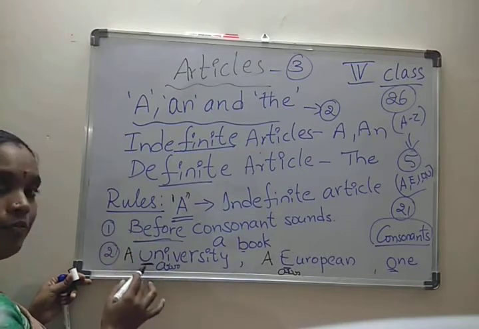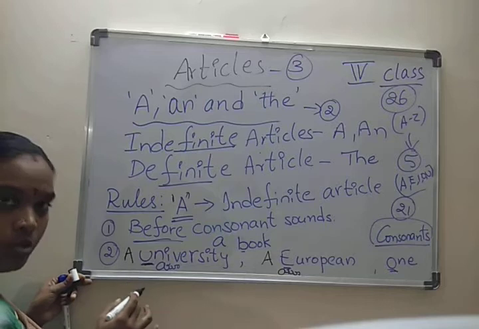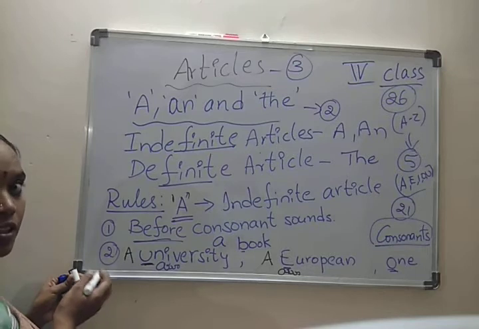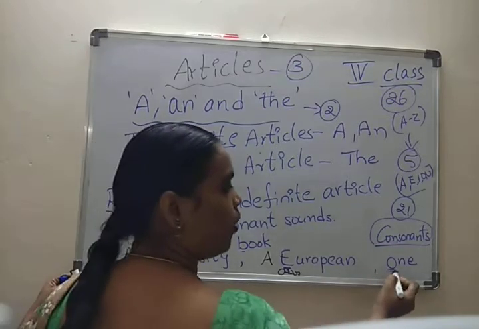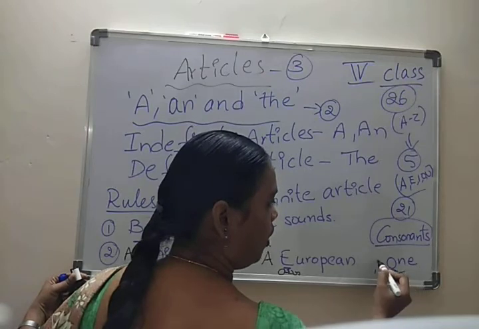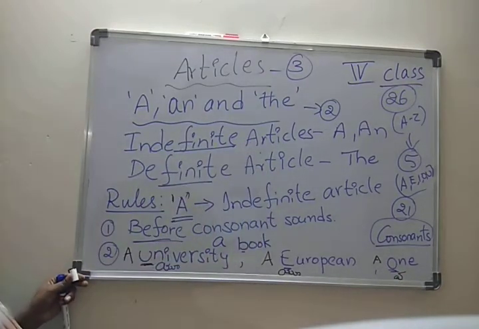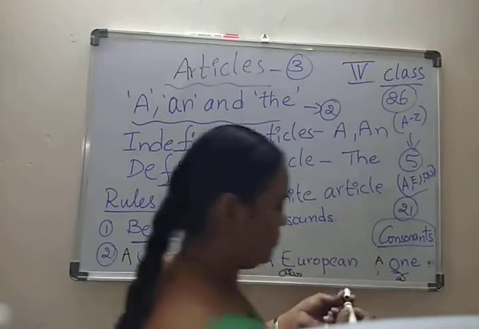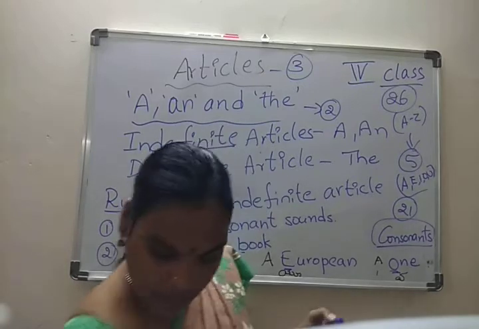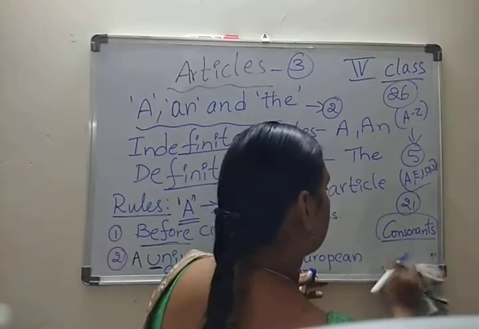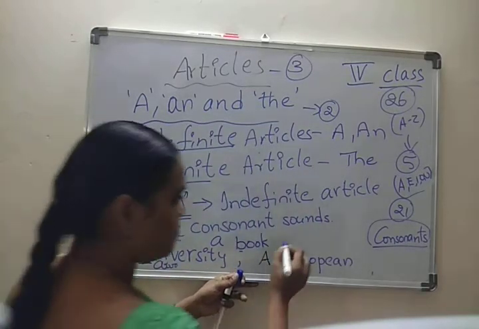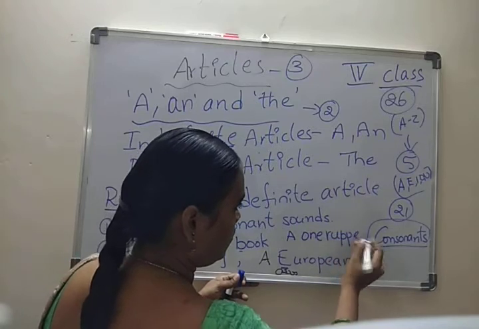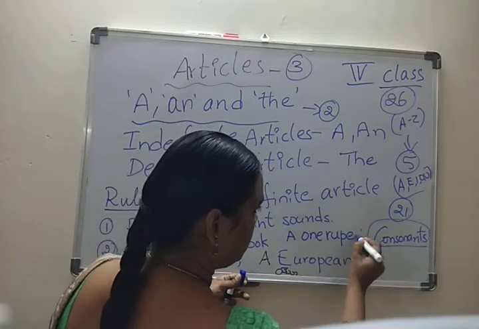Depending on that, some words start with a vowel letter, but we also have to use A before the consonant sound. And one, here one, so A. A one rupee note. You can write ₹1 note.